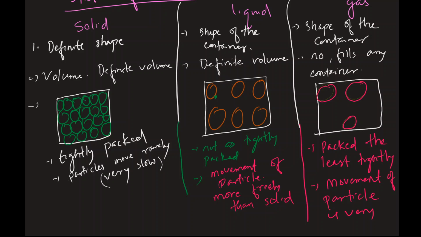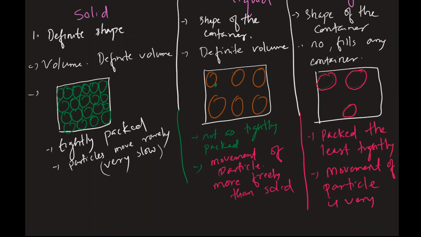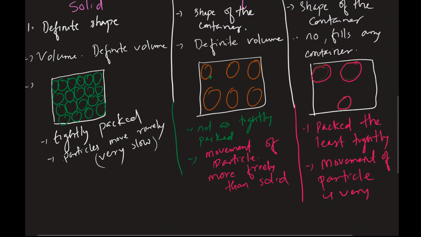It's like you leave a dog in a dog park, there is only one dog, and the dog can move anywhere it wants, right? They like to play. So the movement of particles is very high, they can move anywhere they want. So that's the difference between solid, liquid, and gas. If you just remember this picture, everything is going to fall into place.